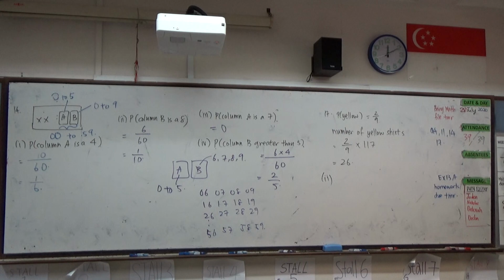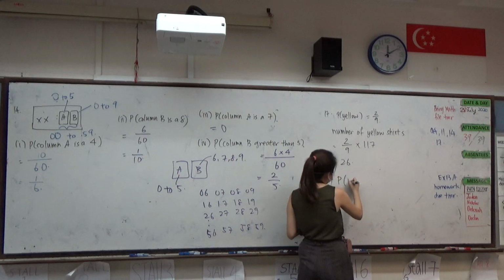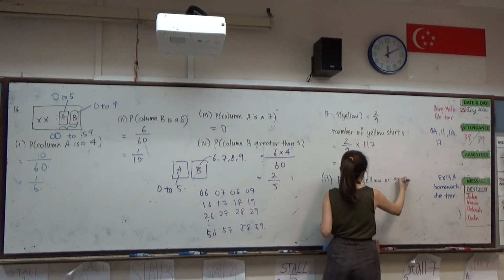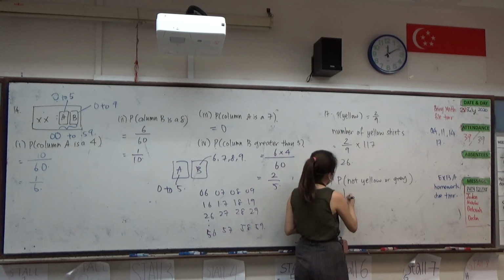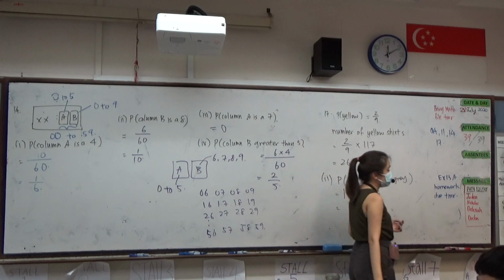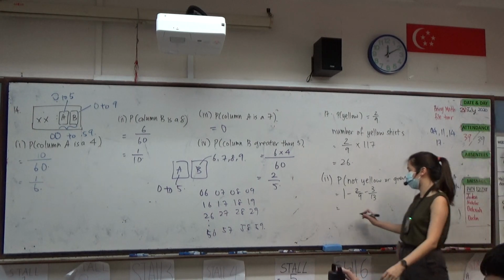Why can't you combine some steps together? You can find the probability of not yellow or gray, which will be 1 minus 2 over 9 minus 3 over 13. So you just have to find the proportion that is not gray and not yellow. That will give us 64 over 117.